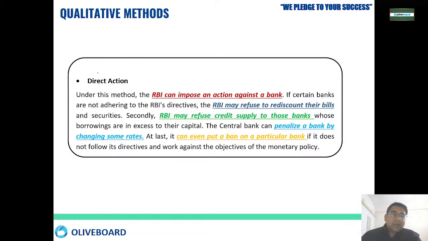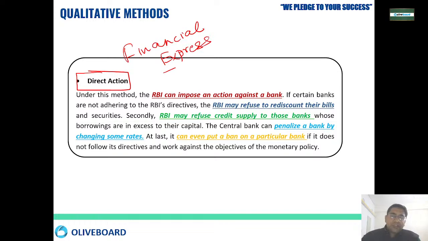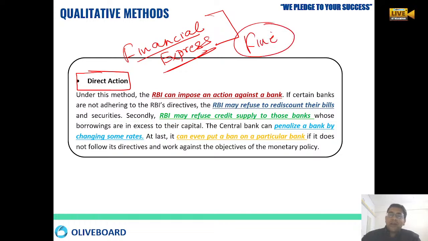Okay, then sometimes there is direct action. Have you seen in the Financial Express? I normally read this Financial Express only. In the Financial Express report, if you go, there are various types of directives. RBI says this bank is not following the proper lending procedure, so some kind of fine is imposed on that bank, that you will not be able to lend to this sector and that sector. So RBI imposes action on that bank.